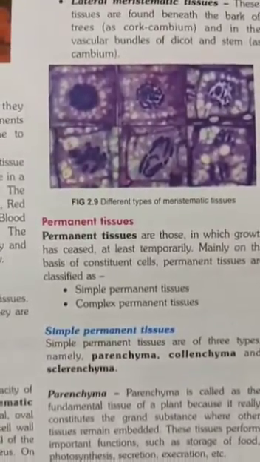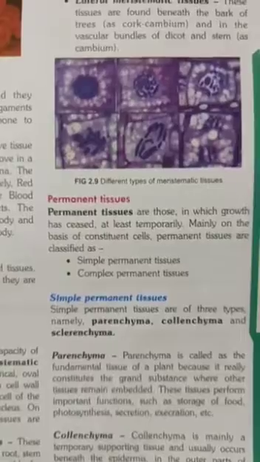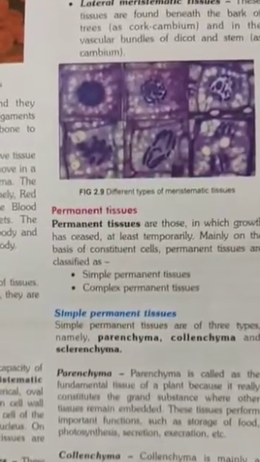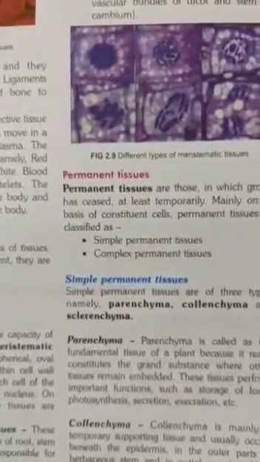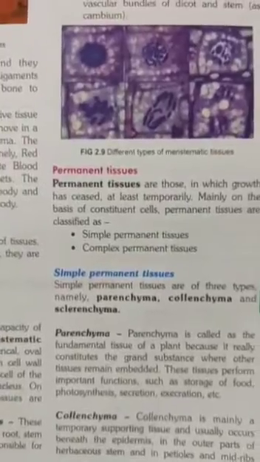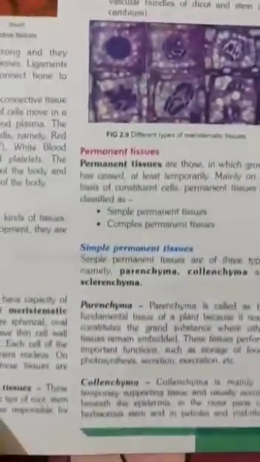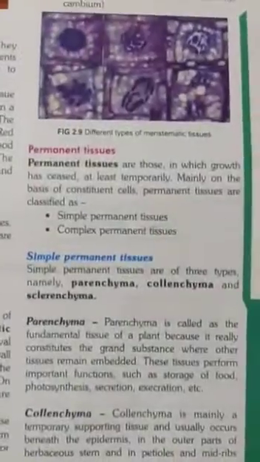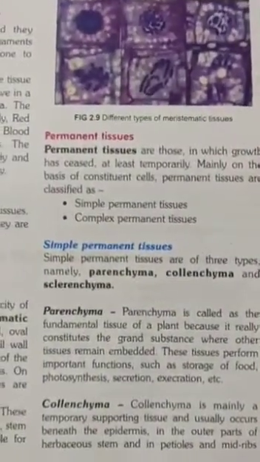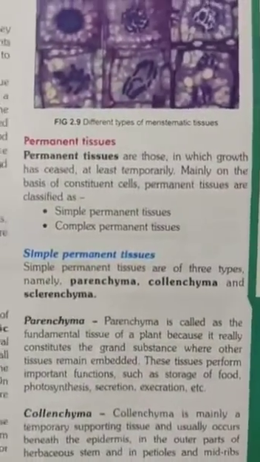Now see permanent tissue. What is permanent tissue? Permanent tissues are those in which growth has ceased, at least temporarily. Mainly this consists of constituents of the cell. Permanent tissues are classified as simple permanent and complex permanent tissue. Simple permanent tissues are again divided into three: parenchyma, collenchyma and sclerenchyma.